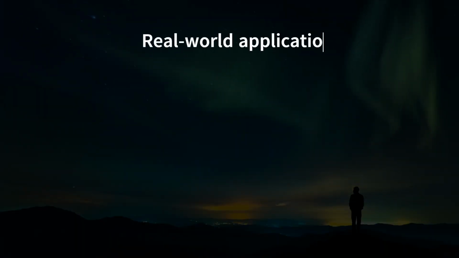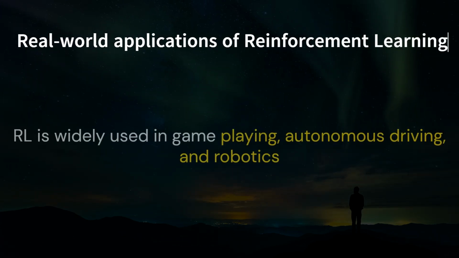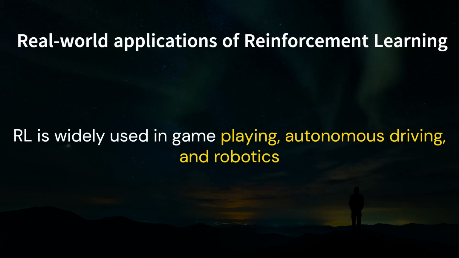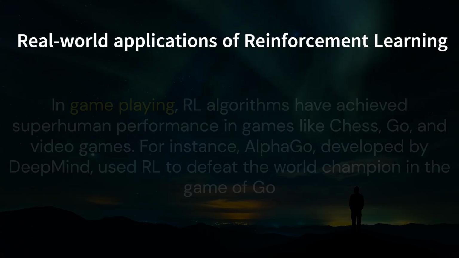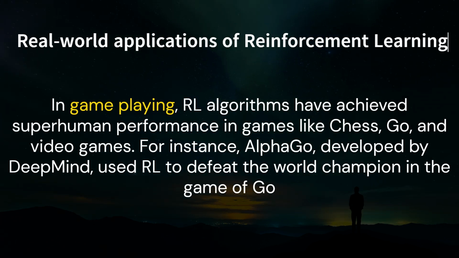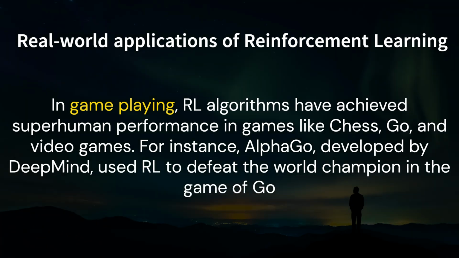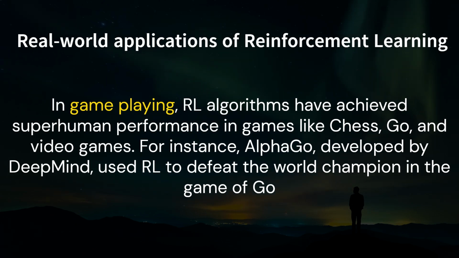Now let's discuss some real-world applications of reinforcement learning. RL is widely used in game playing, autonomous driving, and robotics. In game playing, RL algorithms have achieved superhuman performance in games like chess, Go, and video games. For instance, AlphaGo, developed by DeepMind, used RL to defeat the world champion in the game of Go.